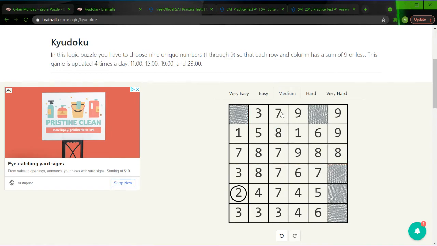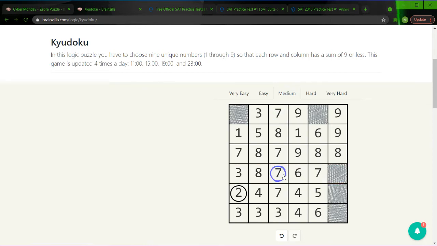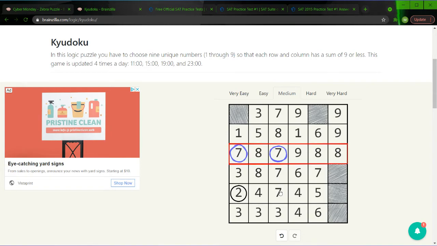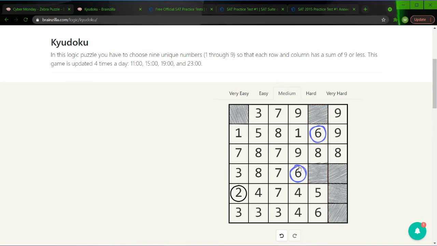Now we're on to sevens. A ton of sevens on this row, here, here, here, and here. Yeah, they're just everywhere. So we can't really do much with that either. So we're going to have to go to sixes. Sixes, six here, six here, six here. Is that all the sixes? I believe so. Yes, we can eliminate the 7 because regardless, it's going to be 6 plus 7, and that's 13, which is more than 9.